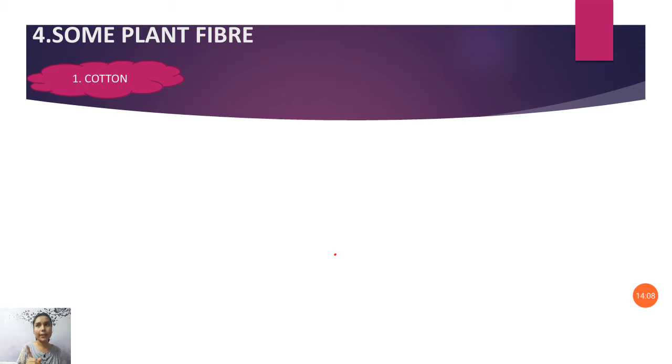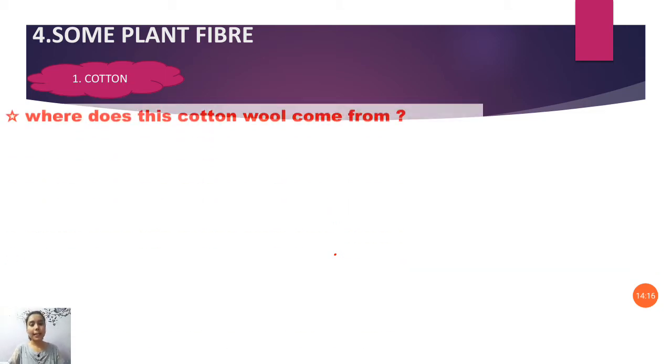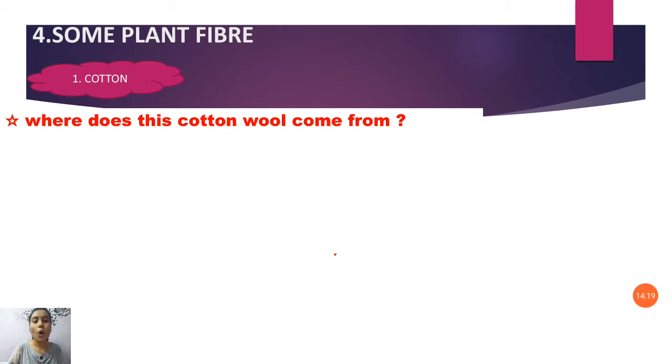Where does cotton come from? Have you ever asked yourself where this cotton comes from? We can see cotton balls, and in hospitals we see cotton rolls. How are they made, and how is cotton fiber obtained? Now we're going to learn how cotton balls are transformed into cotton fiber. Cotton fabrics means cotton cloths.